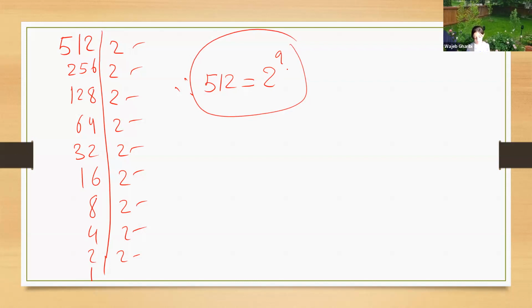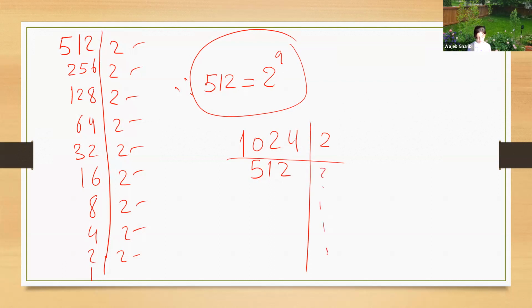Okay. And how about if I ask you 1024, Maria? You can write it like that. 1024 divided by 2 is 512, and we can repeat the same.